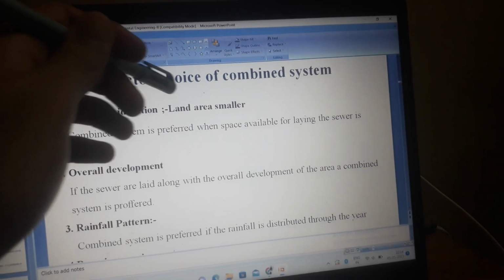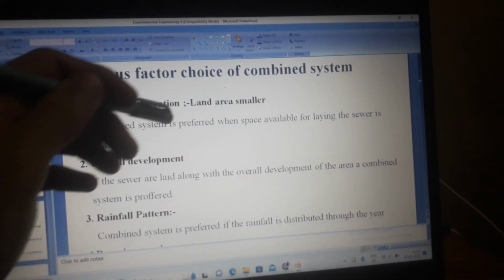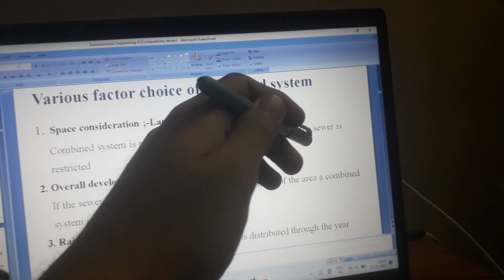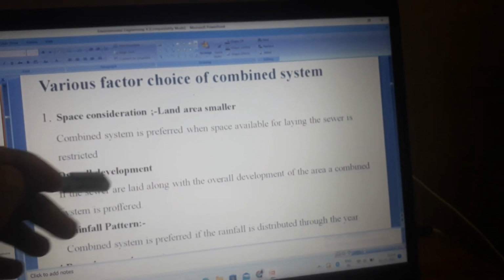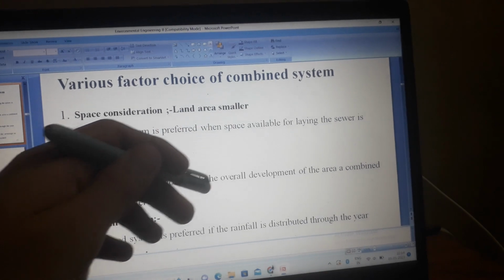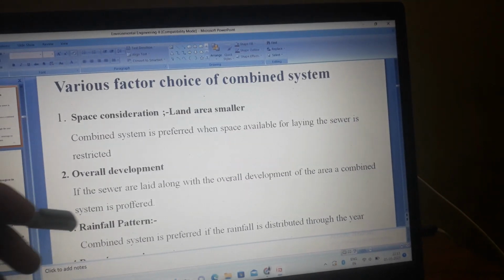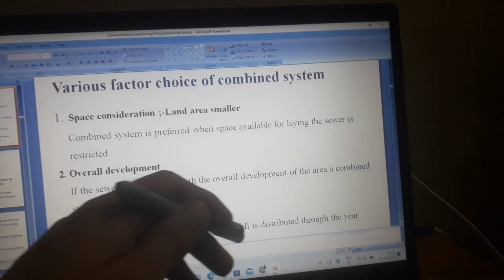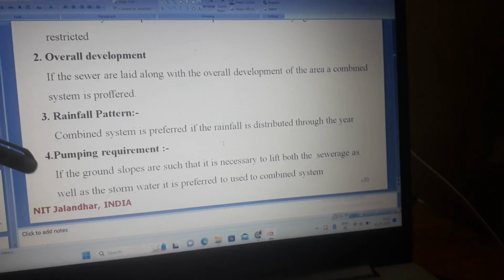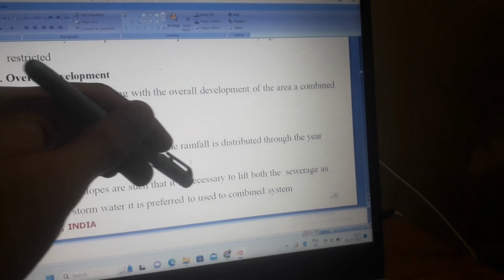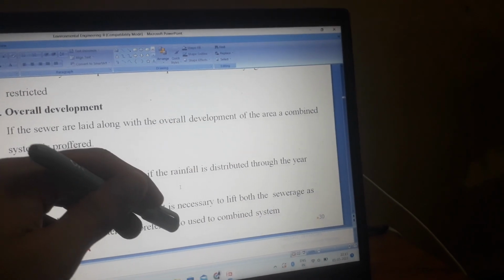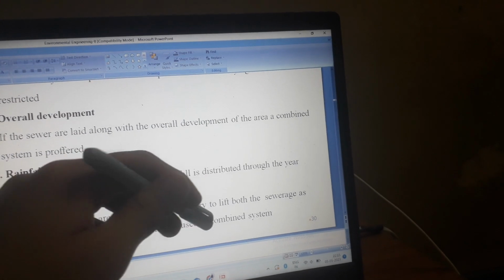Factors for choice of combined system. Space consideration: land area smaller. Combined system is preferred when space available for laying the sewer is restricted. Overall development: if the sewers are laid along with the overall development of the area, a combined system is preferred. Rainfall pattern: combined system is preferred if the rainfall is distributed throughout the year. Pumping requirement: if the ground slopes are such that it is necessary to lift both the sewage as well as the storm water, it is preferred to use a combined system.